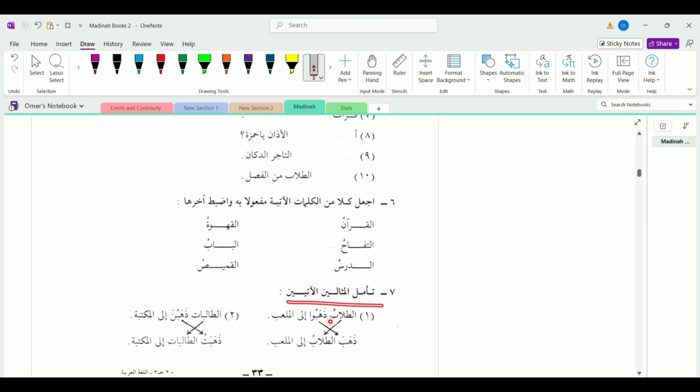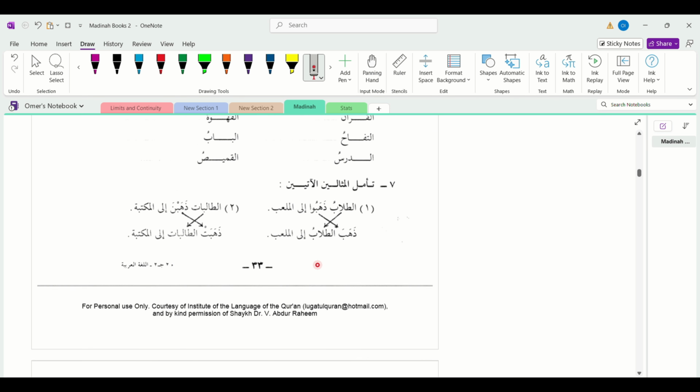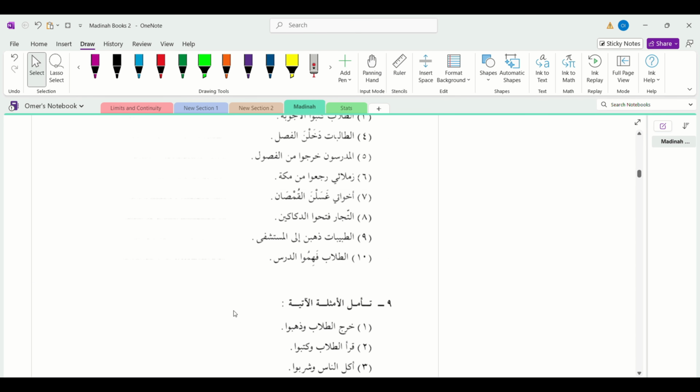تأمل المثالين الآتيين. Ponder over the following examples, which is basically the difference between الجملة الاسمية and الجملة الفعلية. قدم الفعل في الجمل الآتية كما هو موضح في المثال. This basically means put the فعل first, as made clear in the example. To make it simpler, they want you to convert the جملة اسمية into جملة فعلية, the verbal sentence.